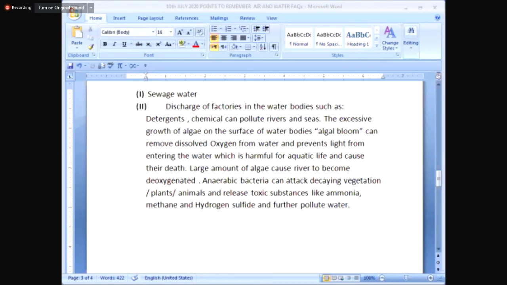Choice B, to remove any undesirable taste and odor. Choice C, to remove undesirable taste and sodium chloride. Choice D, to remove dissolved oxygen.